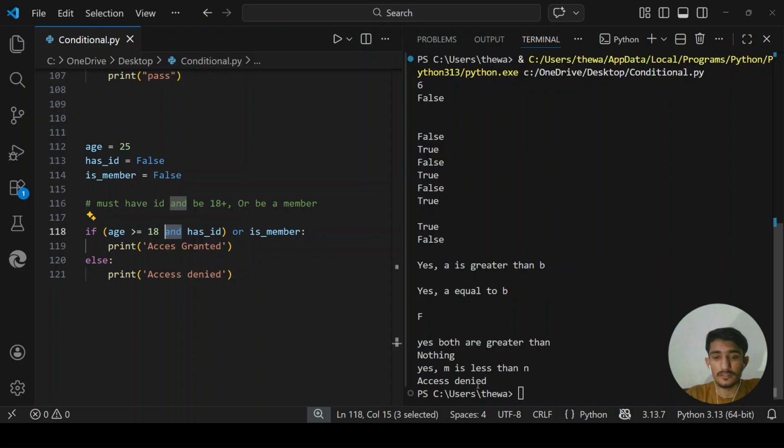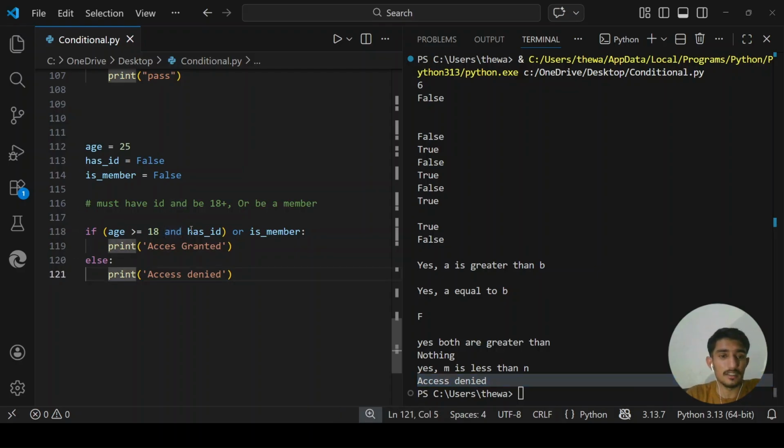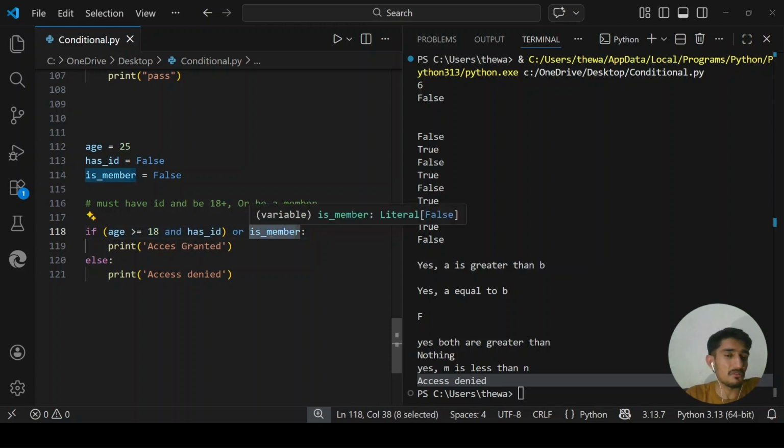So when I run it, this will say access denied, because here this has become false, and OR says I need any of them true. I need either this one true or this one. If both are true, okay, I can work with that. Either one of them is correct.